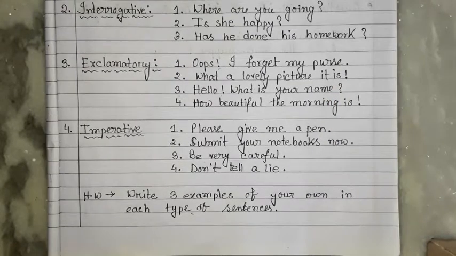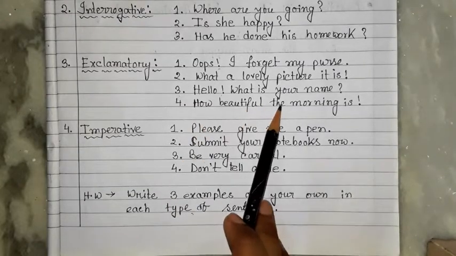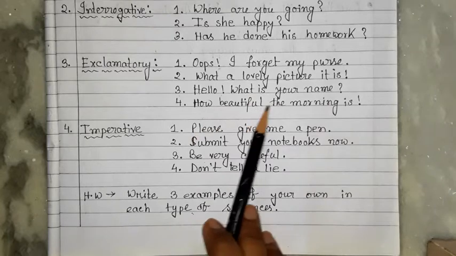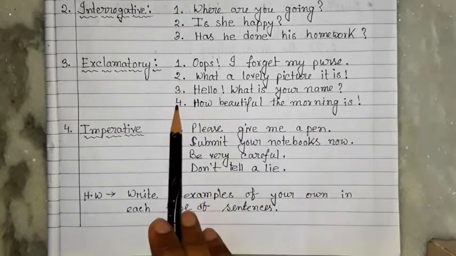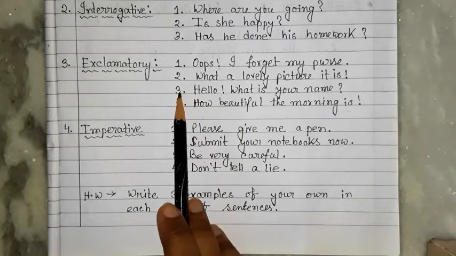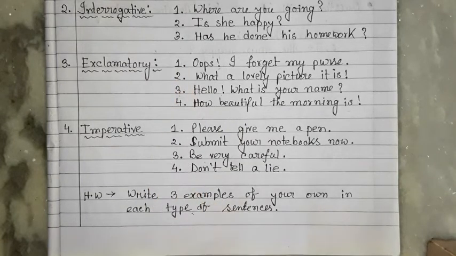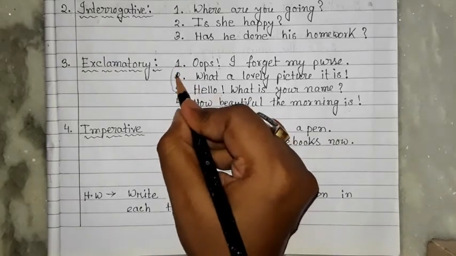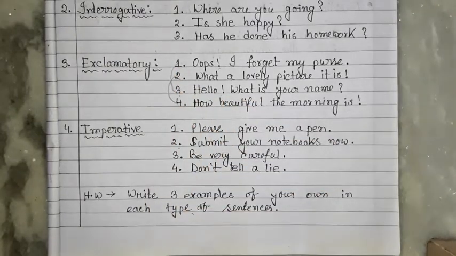Okay. Now come to the last example. How beautiful the morning is. How beautiful the morning is. 2 and 4, same kinds. 1 and 3, same types. So you can understand 2 and 4, 1 and 3. So this is also showing that the morning is very beautiful. How beautiful the morning is means you are expressing your positive feelings.